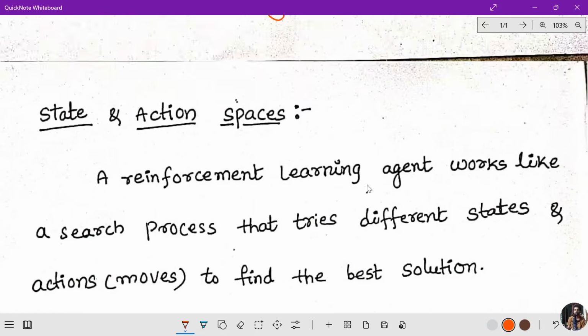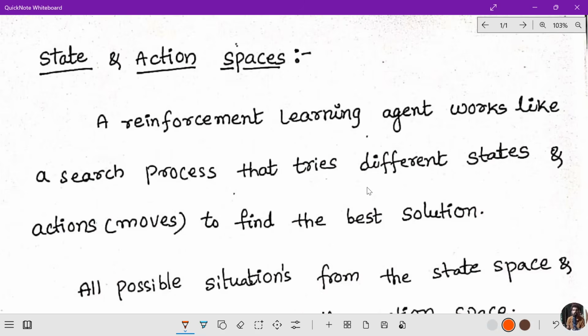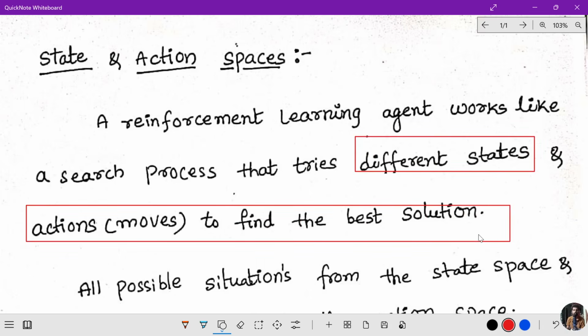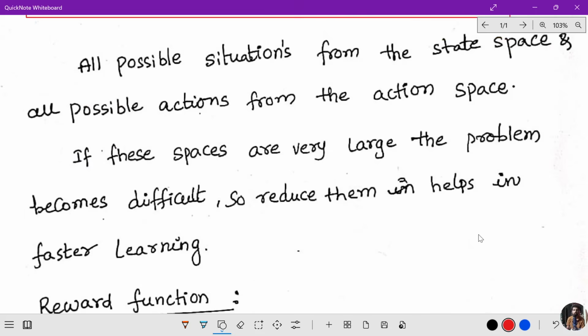Okay, we'll move forward. Next is the state and action spaces. What is the meaning of state and action spaces? A reinforcement learning agent works like a search process that tries different states and actions to find the best solution. So here we are trying different states and actions. Now you observe all possible situations from the state space and all possible actions from the action space.